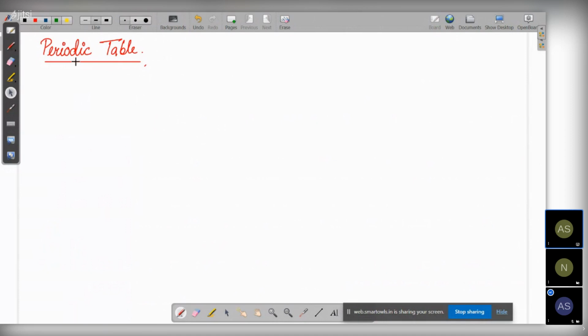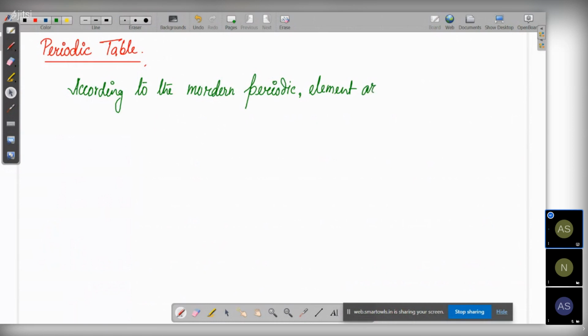Yes. So according to the modern periodic law, elements are arranged according to their atomic number.